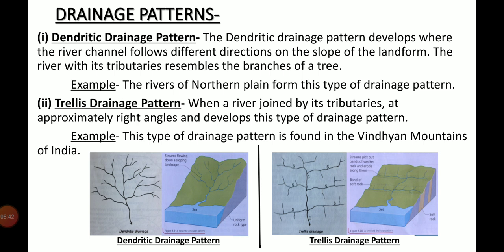When a river is joined by its tributaries at approximately right angles, meaning 90 degrees, it develops this type of drainage pattern. Example, this type of drainage pattern is found in the Vindhyan mountain of India. The left side picture shows the dendritic drainage pattern of a river and it looks like the branches of a tree. And the right side picture shows the trellis drainage pattern, and here tributary rivers join the main river at approximately right angles. You can see both the drainage pattern pictures.